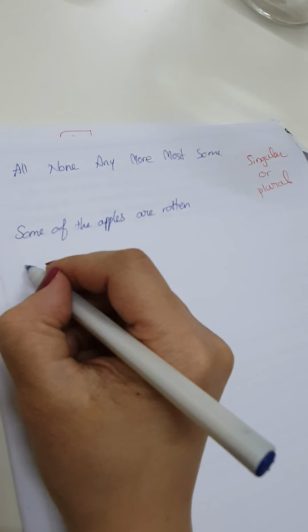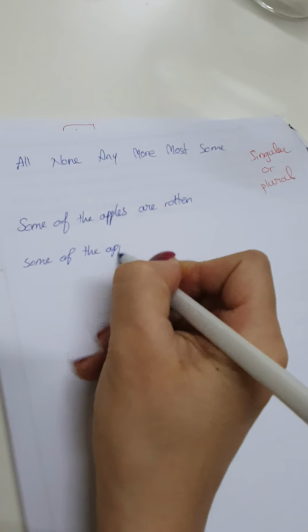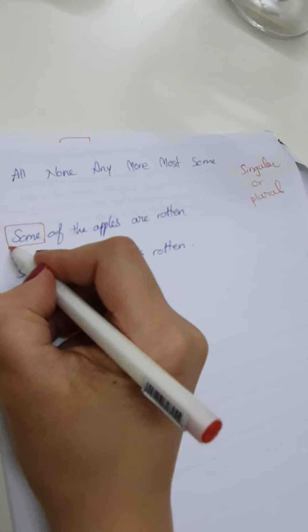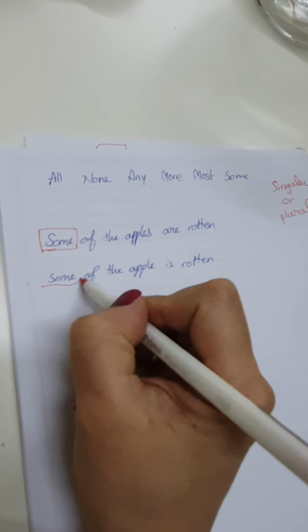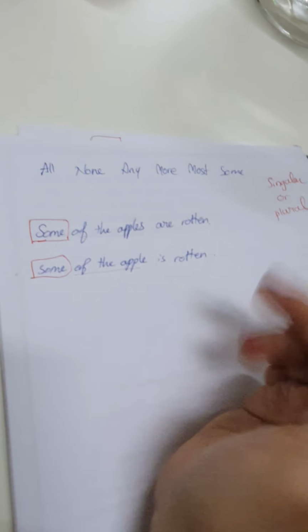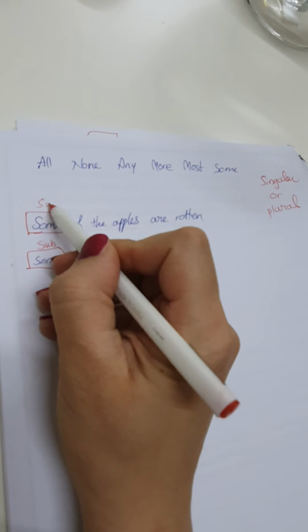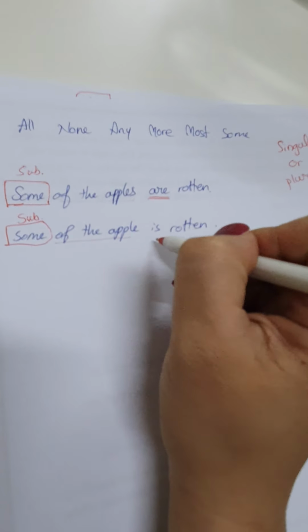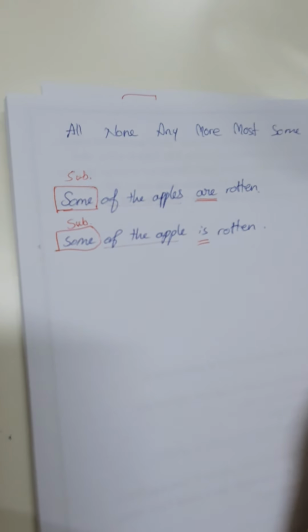Okay? And I also can say, some of the apple is rotten. Where is the subject, girls? Some is the subject, because of the apple is a prepositional phrase. I don't look at it. Here also it is some of the apple. I don't look at it. Here is the subject. Why do I put "are" here and "is" here? How come? It is the same word.